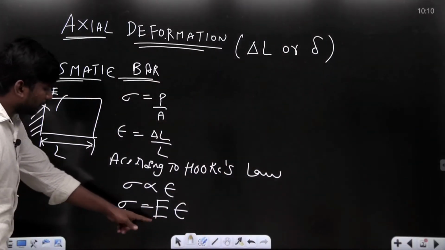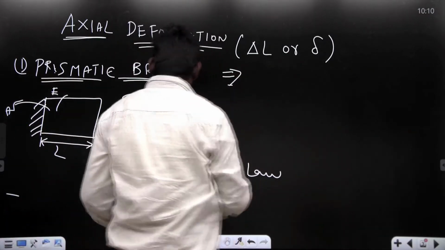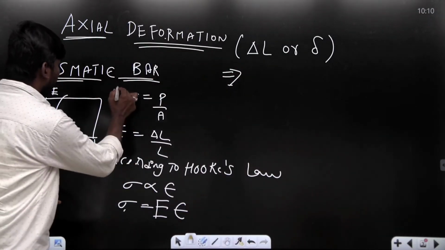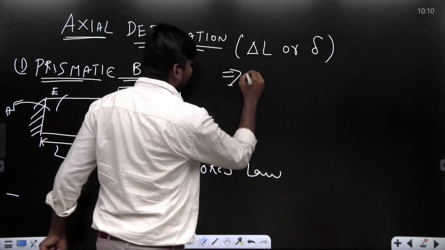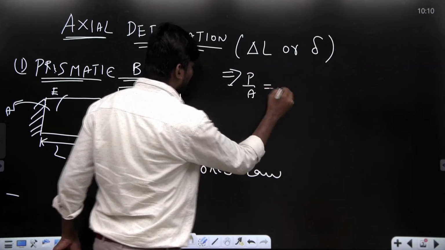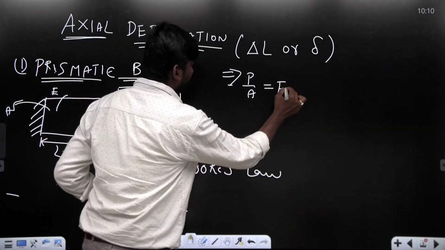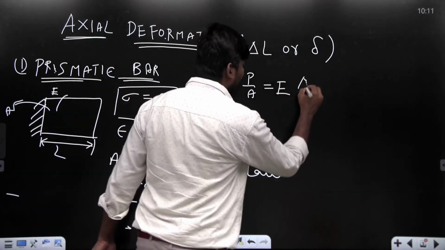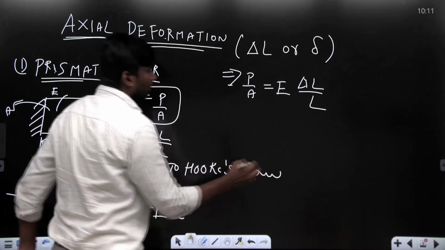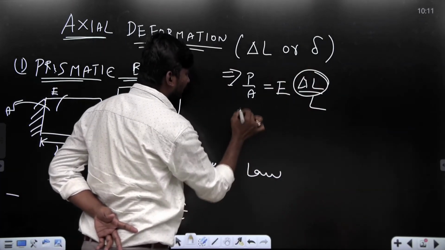Now from here I am writing, in place of sigma I can write load by area, that is equal to E as it is, and in place of strain I can write change in dimension by original dimension, that is delta L by L. From here, our main requirement is delta L, that is the axial deformation.